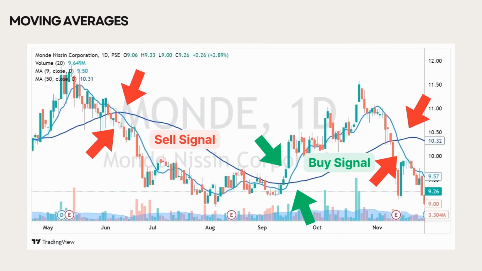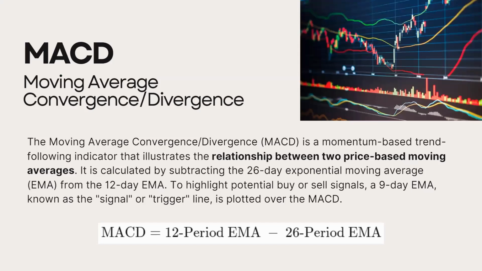Now let's move to our next matchmaker indicator, the MACD. The moving average convergence divergence is like a savvy dating coach of the stock market, helping you assess the chemistry between two moving average prices. Here's how it works. The MACD measures the difference between a 26-day and a 12-day exponential moving average. Think of it as comparing long-term compatibility versus short-term sparks. On top of that, there's a 9-day EMA called the signal or trigger line, which acts like your best friend, giving you advice on whether it's time to swipe right or buy, or swipe left and sell.